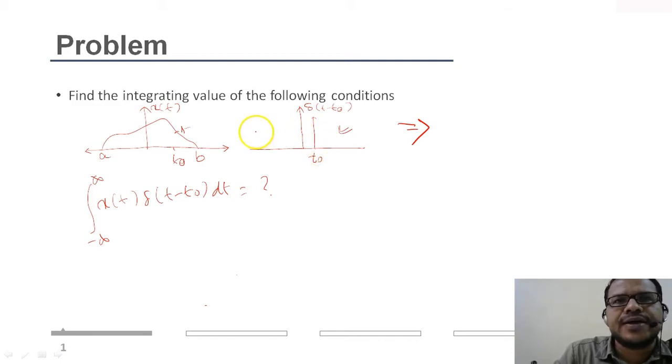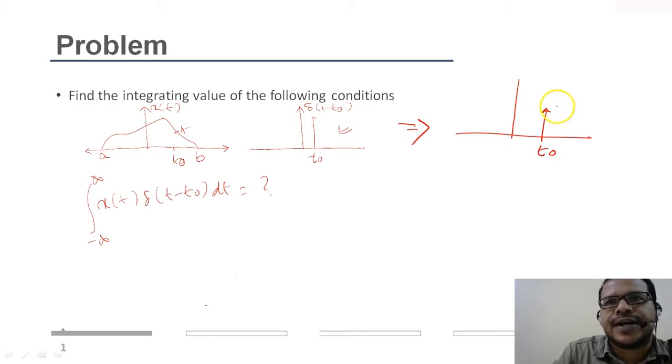If I multiply both signals, at all other instances delta of t minus t naught is 0. It only exists at t equal to t naught. So the output will exist at t naught and the amplitude will be equal to x of t at that instance, so it will be x of t naught. That means the value that x of t has at the t naught instance of time.